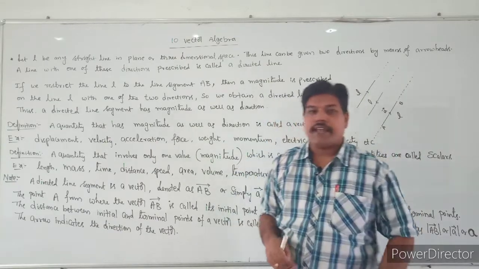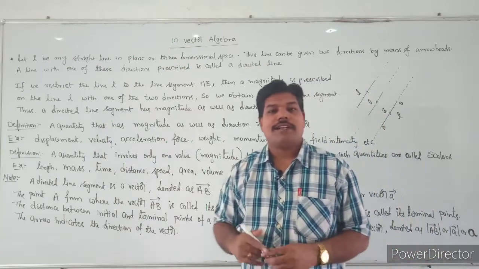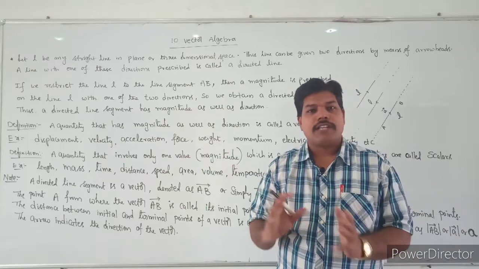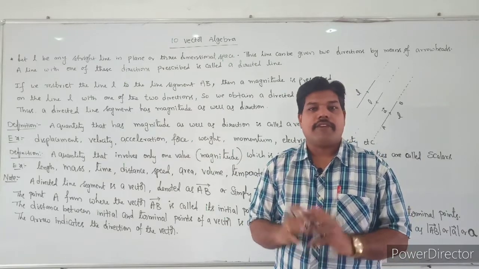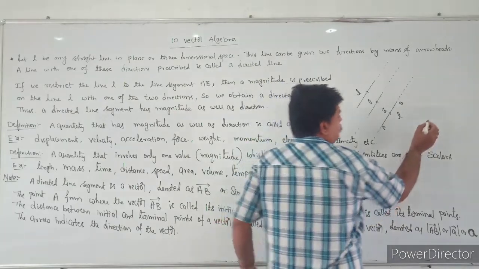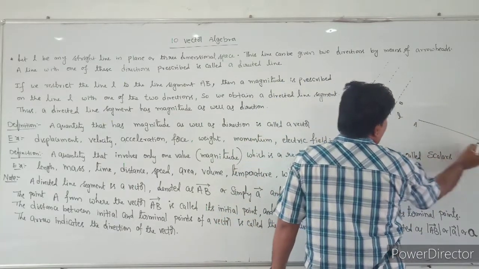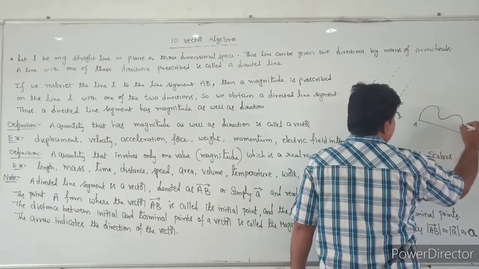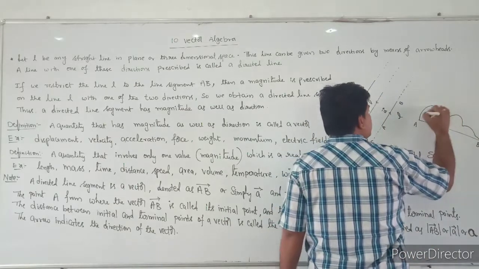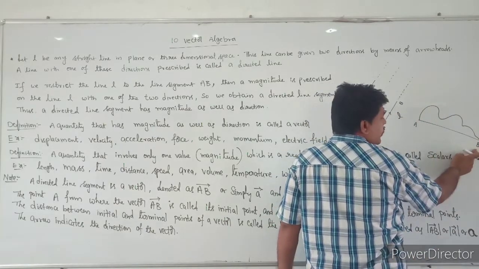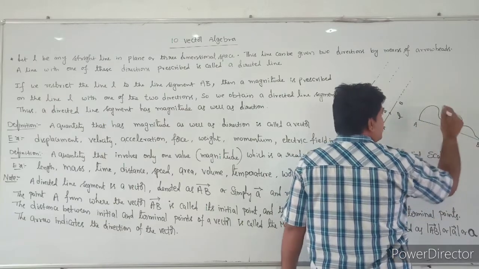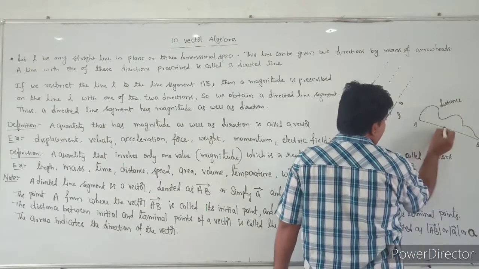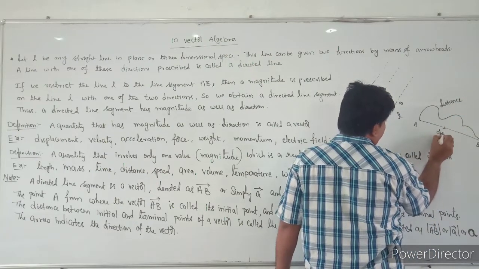Okay. See, the next one is the definition of the vector. What is the definition of the vector? A quantity that has both magnitude as well as direction is called a vector. For example, I am taking 2 points A and B. You can go like this or you can go like this. Here A reaches B and here also A reaches B, but this is called distance and this is called displacement.